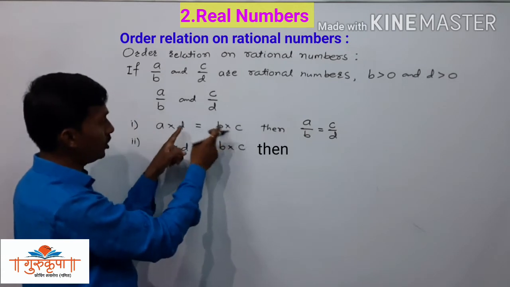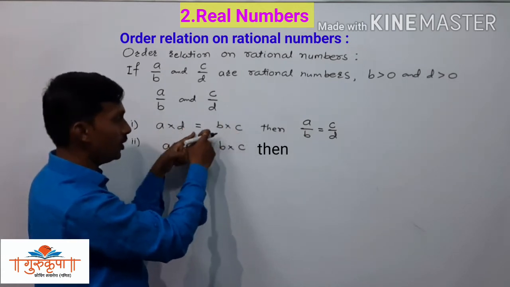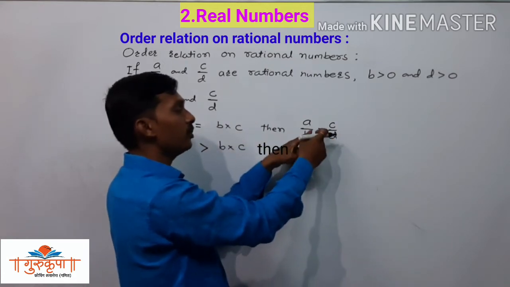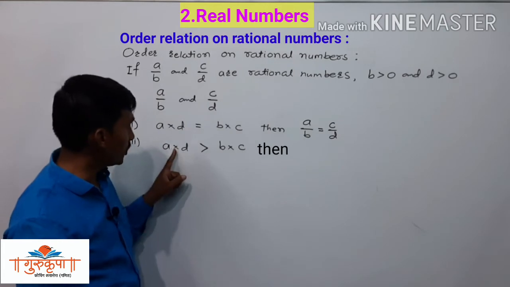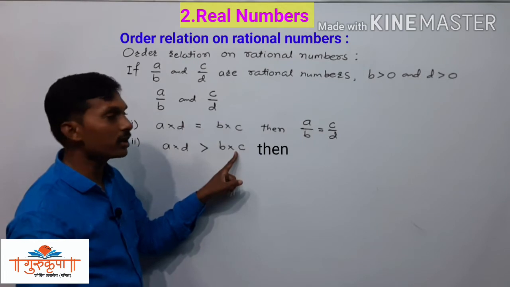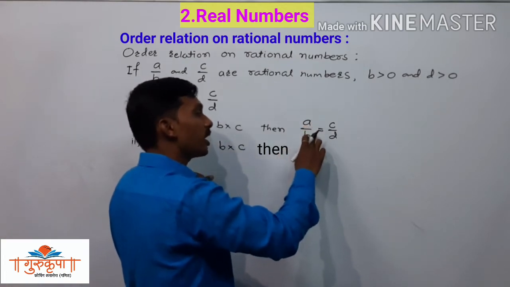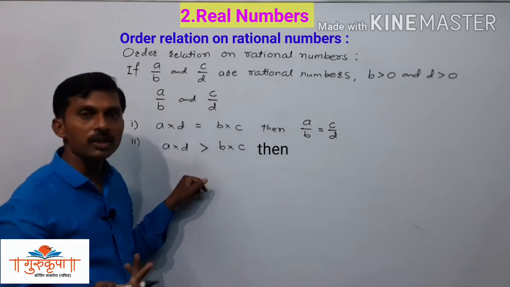If the cross products are equal, at that time the rational numbers are also equal. And if suppose the left side's cross product is greater and the right side's cross product is smaller, at that time the left side's rational number is greater and the right side's rational number is smaller.